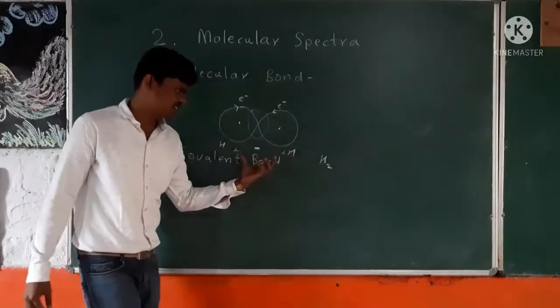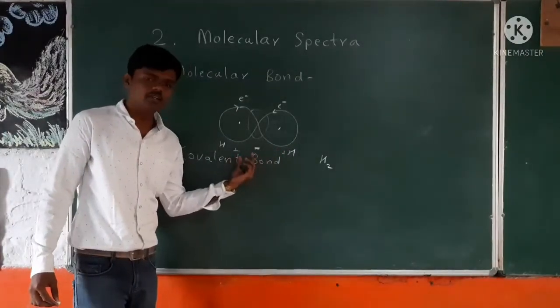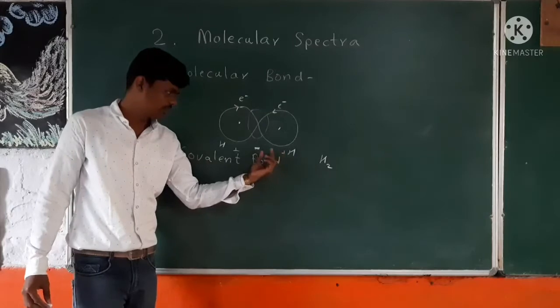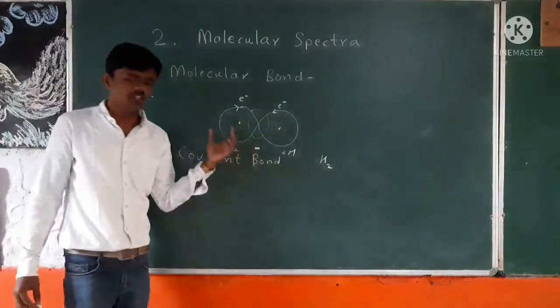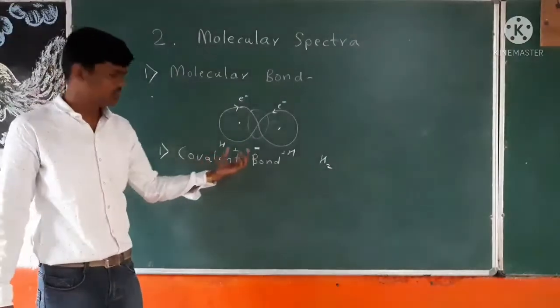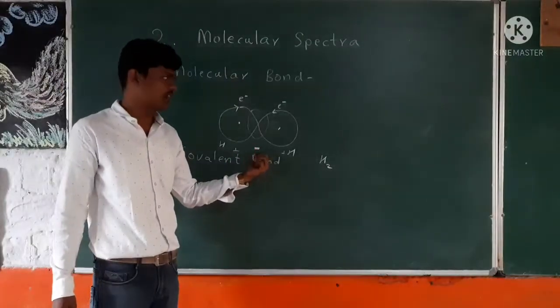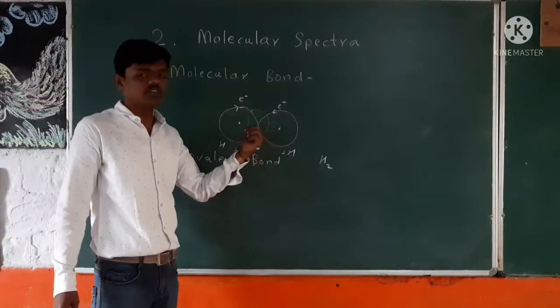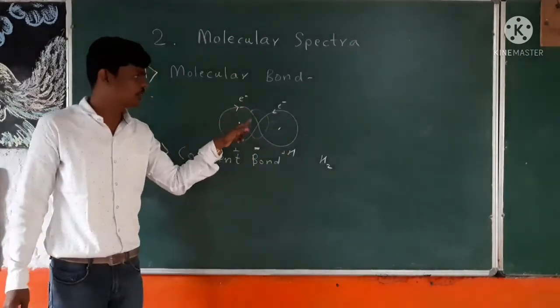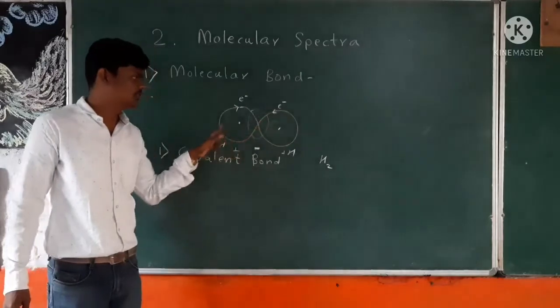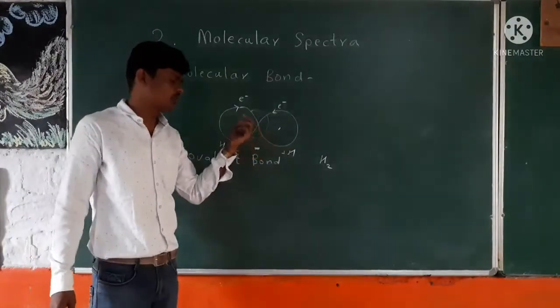So these charges will attract each other, and this bond forms. Did you understand how this bond works? There is excessive negative charge at the center where the sharing is happening, because the electrons spend more time in this region. So this is a molecular bond.